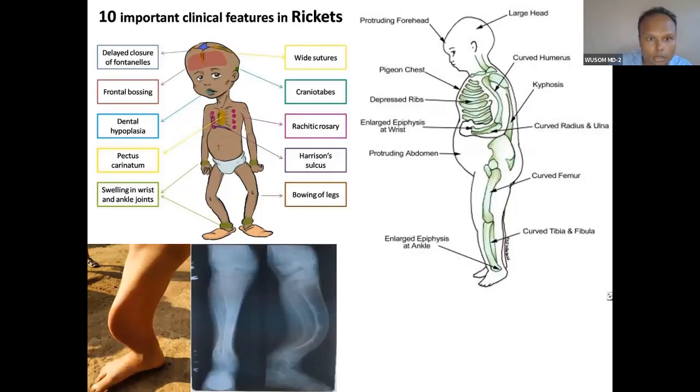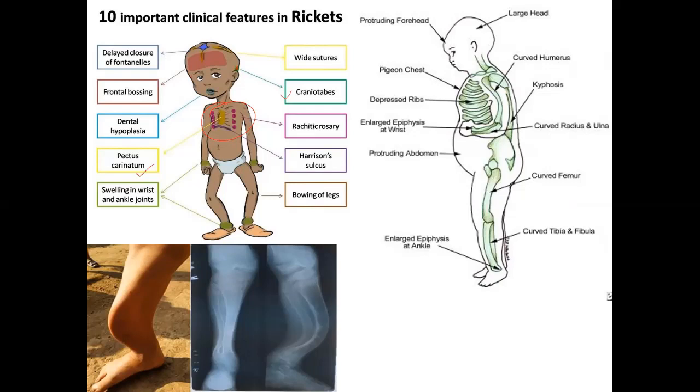You can see the skull has many problems. Craniotabes, soft skull around the occipital region and parietal region. You will see many types of presentation in the chest, so you can study yourself. Pectus carinatum is different from pectus excavatum. In what disorder did we study pectus excavatum? Marfan syndrome. Very good, thank you. Marfan syndrome has pectus excavatum, here you see carinatum, so differentiate between them. Then rachitic rosary and Harrison sulcus.